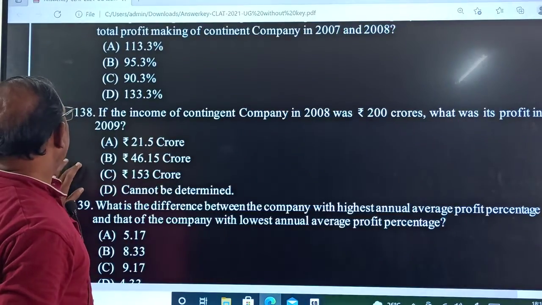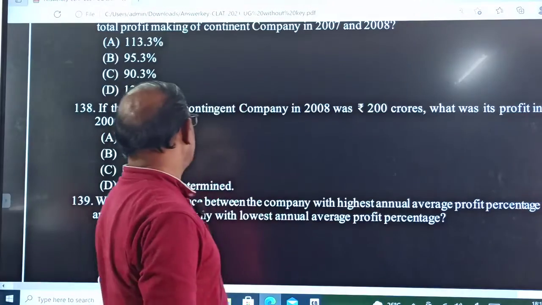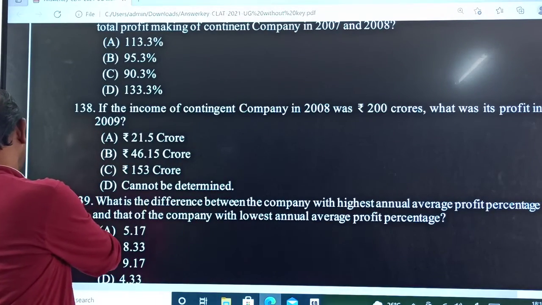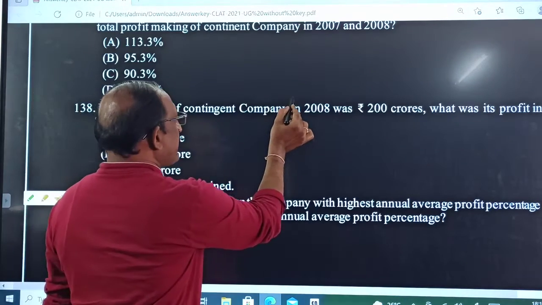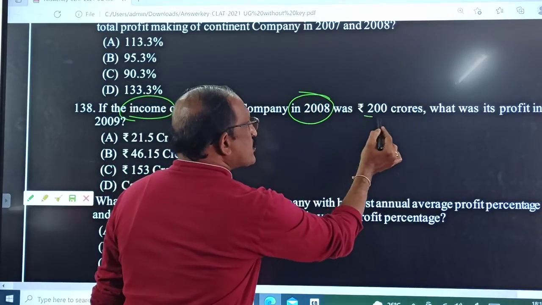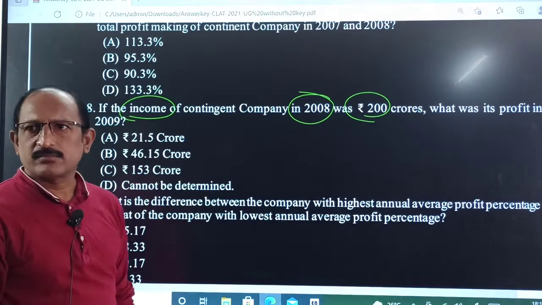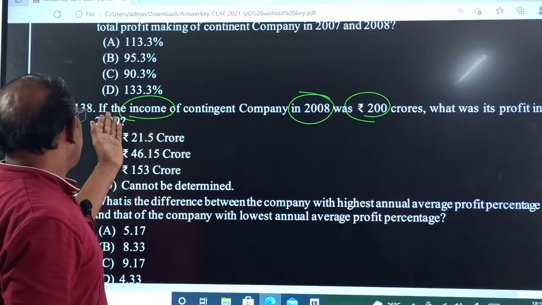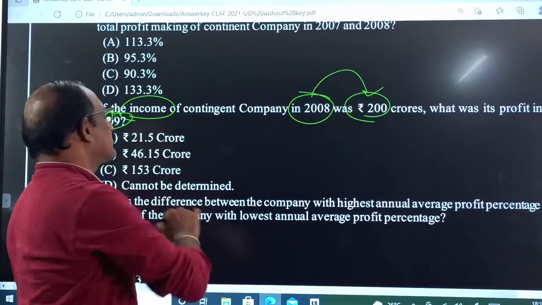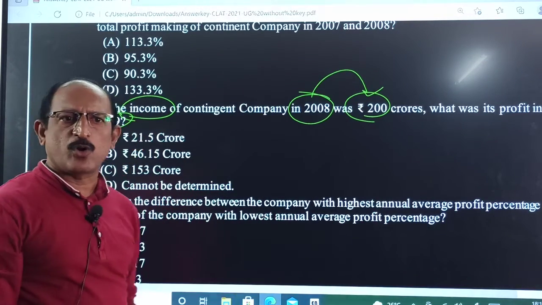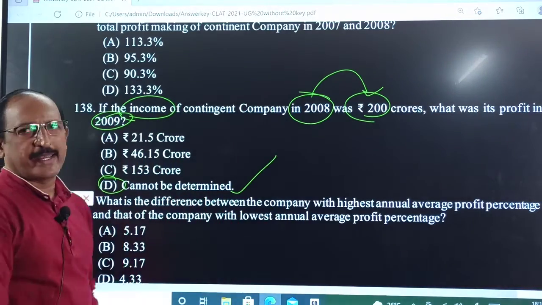If the income of the company in 2008 was 200 crores, what is the profit in 2009? Income of 2008 is given, so how can we say what the profit percentage is? We don't know the income, so we cannot determine it. The answer is cannot be determined.